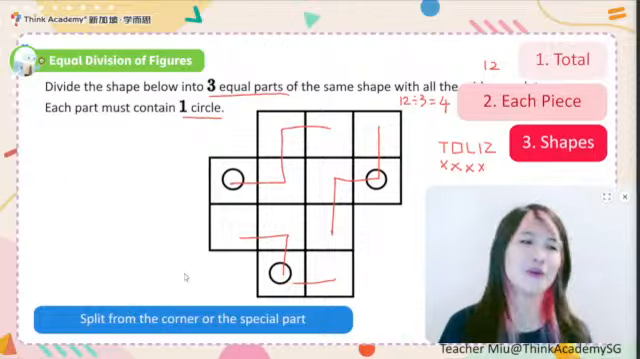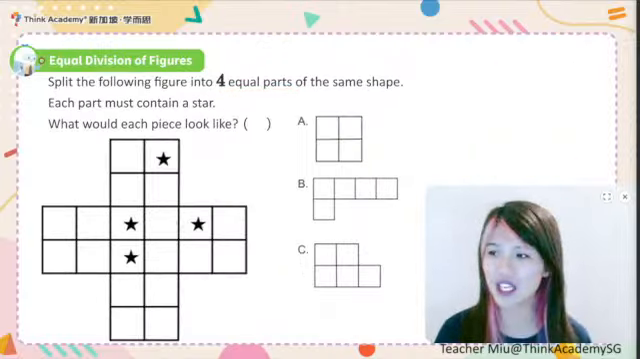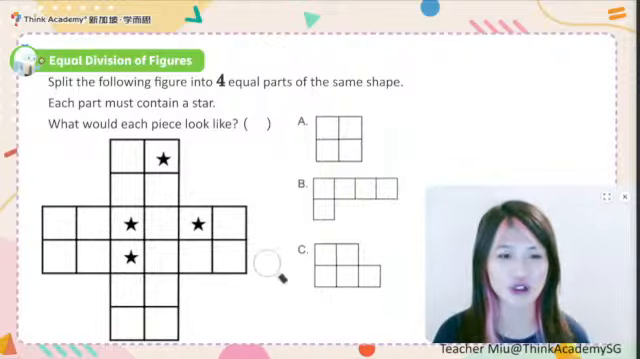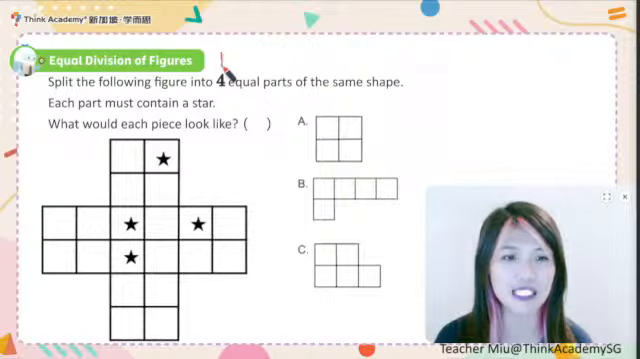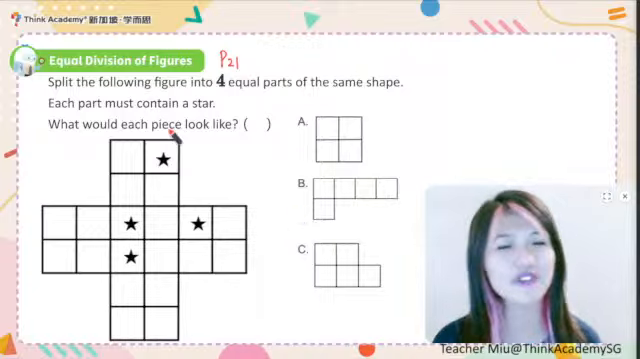Once it is done, I would like you to try the question on your booklet, page 21. If you have the booklet, please go to page 21 and do it by yourself. And later, please tell me your answer. If you don't have it, you can just take a look at the screen.